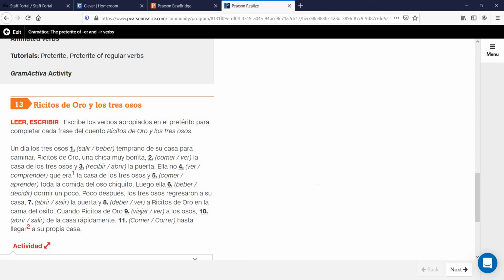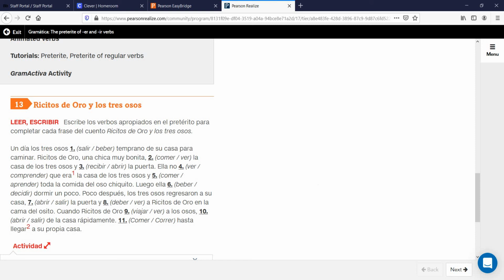Ella no, ver o comprender, que era, means was, la casa de los tres osos. And we know tres osos are three bears. Y comer o aprender toda la comida del oso chiquito. Chiquito means little. Luego ella, beber o decidir, dormir un poco.